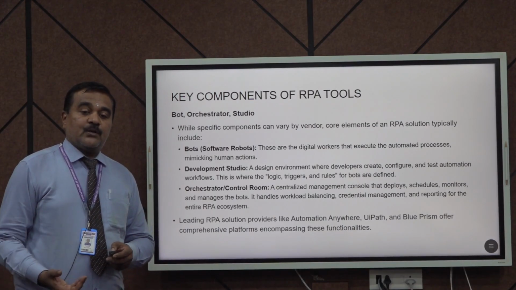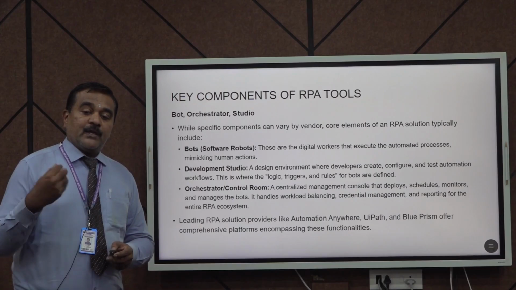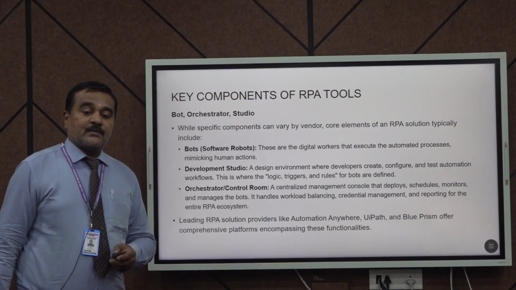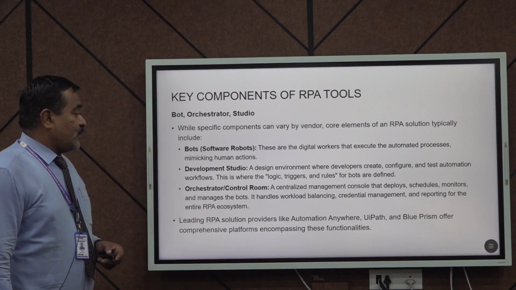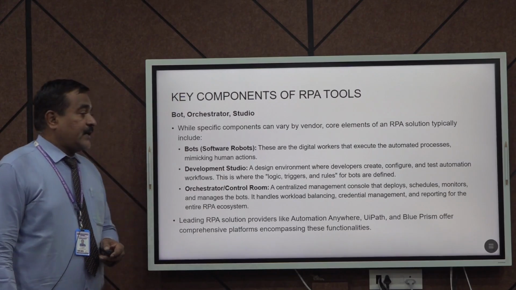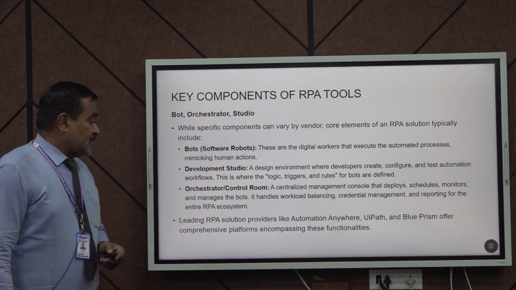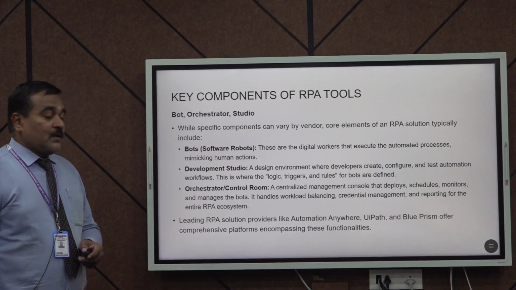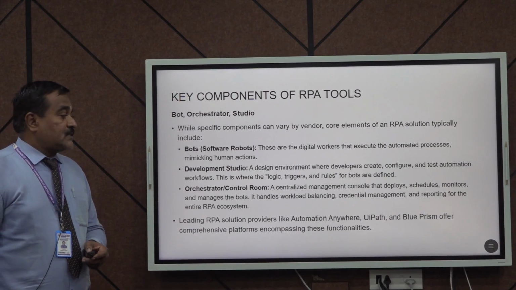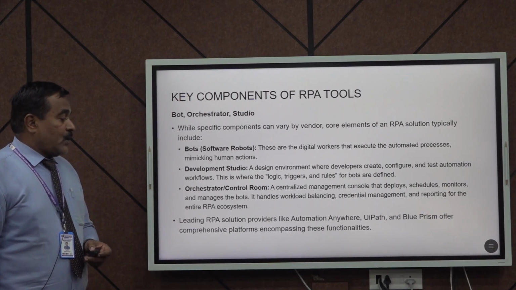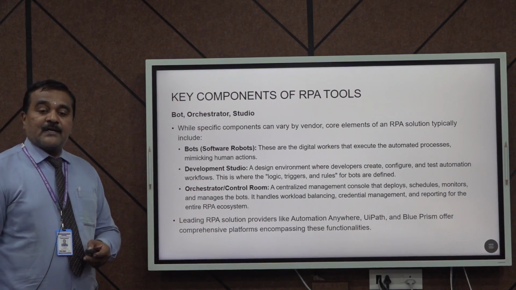Normally humans do some work, and that work is also mimicked by the bot software. The second one is the development studio, to design the environment where developers create the configuration and so on. And the third one is the orchestrator or control room, which is connected with centralized management to deploy all types of workload balancing and everything.